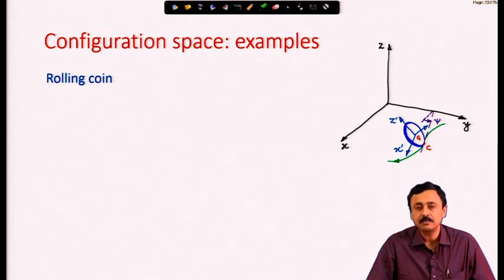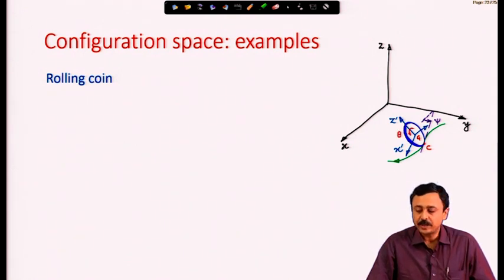That means x prime cap dot z cap is 0. It is perpendicular to the ground fixed z axis and also lies on the plane of the coin, and z prime of course lies on the plane of the coin. We have fixed one direction, that is psi.